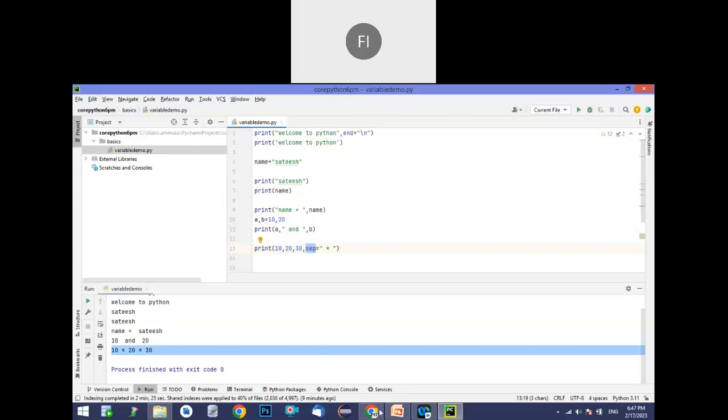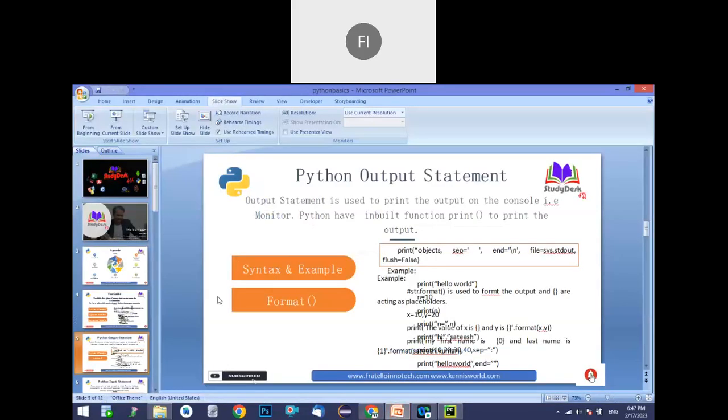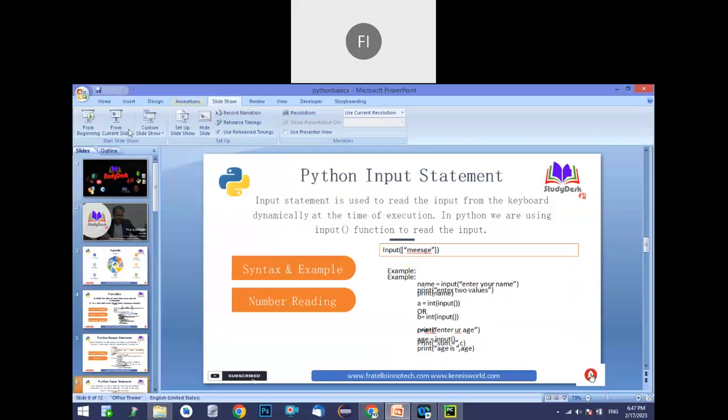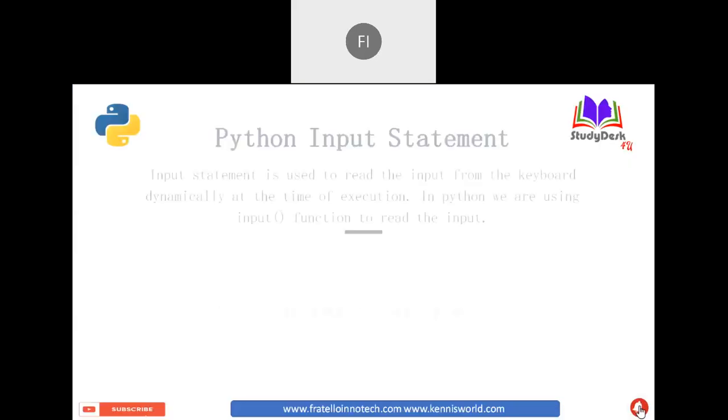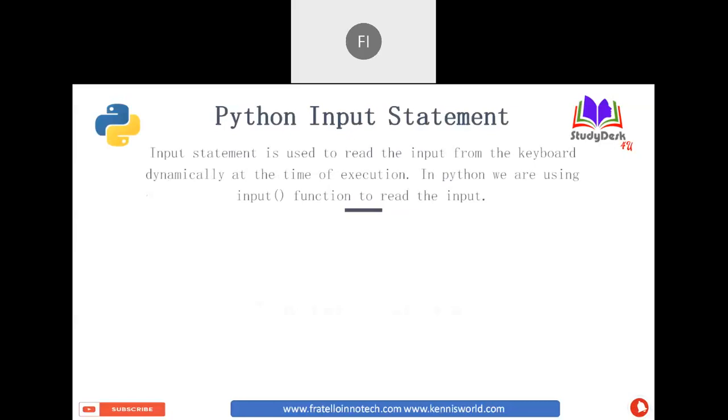So the next topic we have is the input statement, we'll cover that also. How will we take the input? Input can be taken in two ways in general in Python. One is static input. In the program itself, we can type the inputs, as we just showed, like name equal to Satish, ID equal to 101. But that data we cannot modify after execution. That will be static.